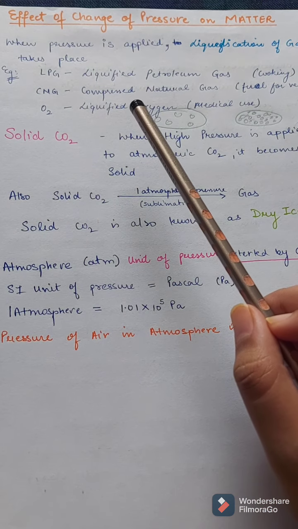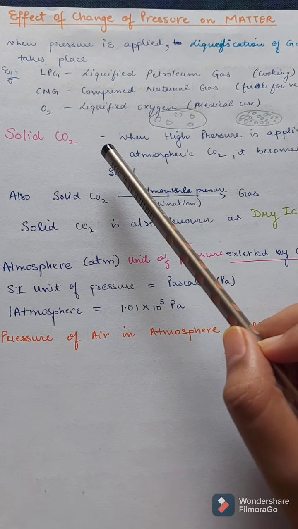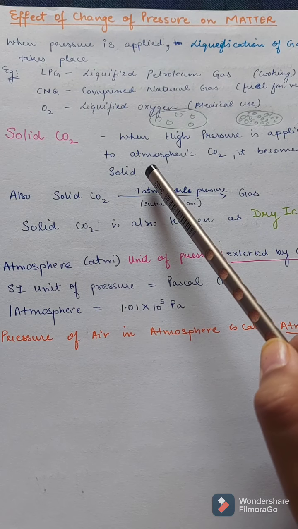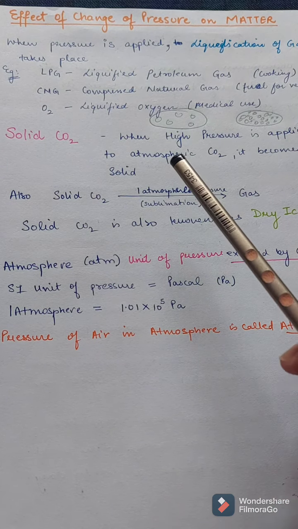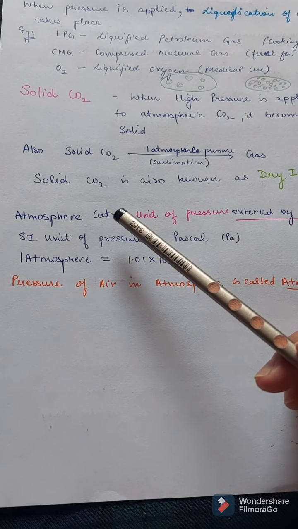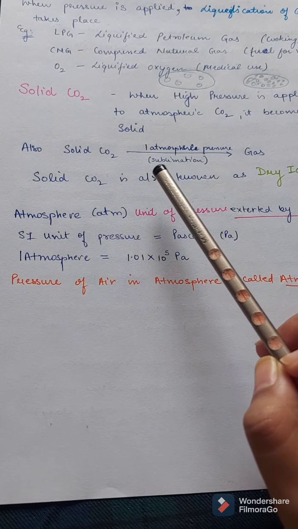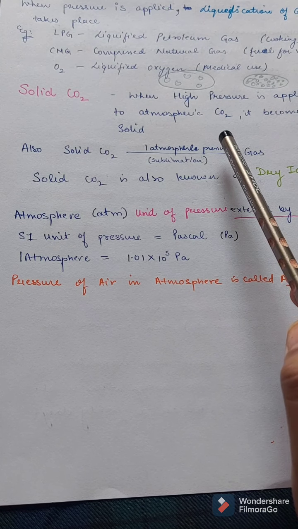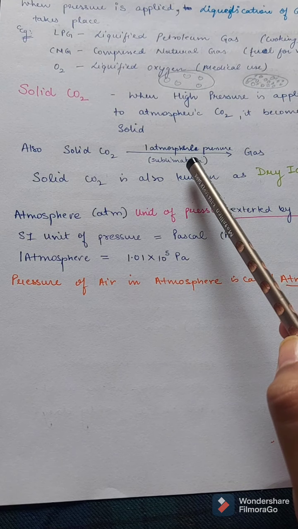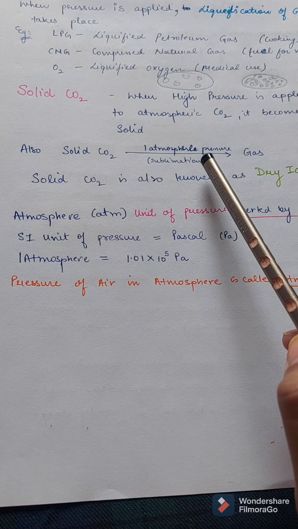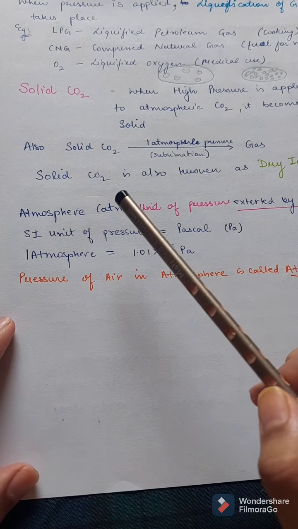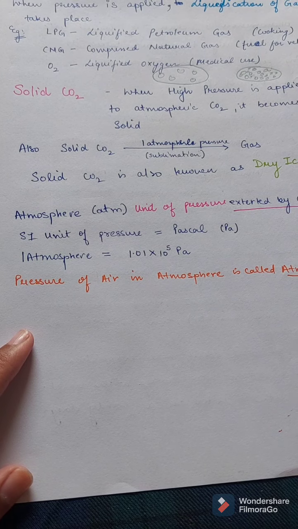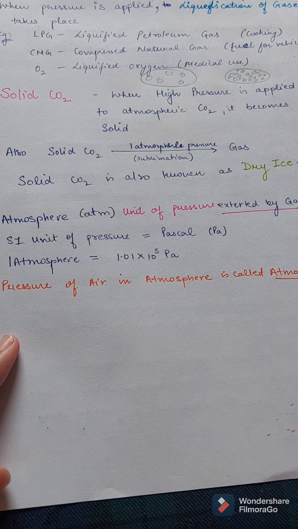Here, when the pressure is applied, the carbon dioxide is converted to a solid state. When the solid carbon dioxide has to be converted back to the gas, we need 1 atmosphere pressure. This process is known as sublimation. Solid carbon dioxide is also known as dry ice.